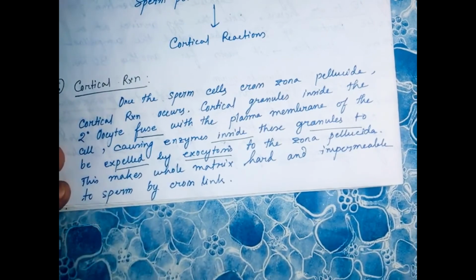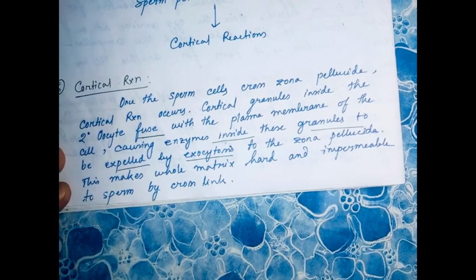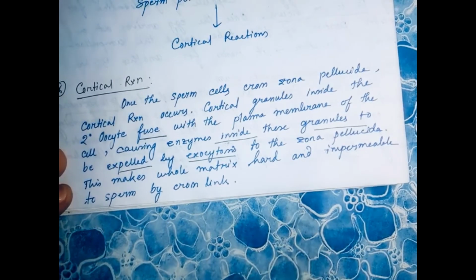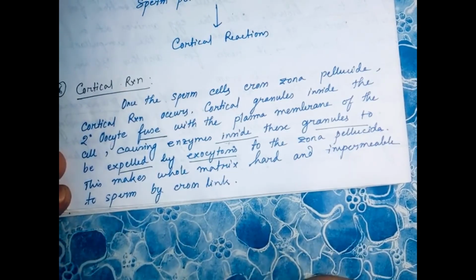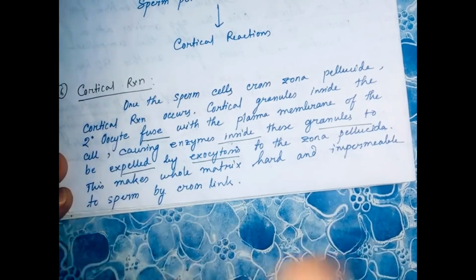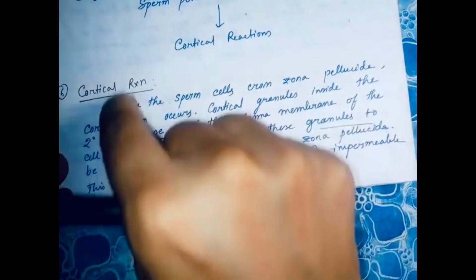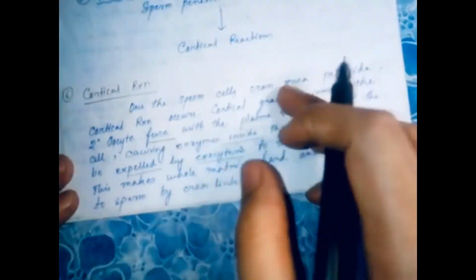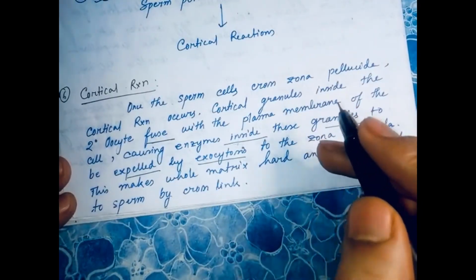So only one selected, physically able sperm can enter the cytoplasm and fertilize the egg. After one sperm enters, a tough wall forms which prevents further sperm from coming inside.